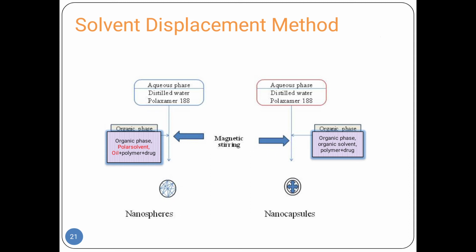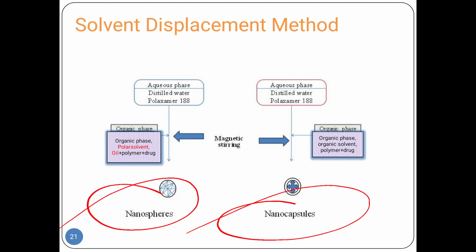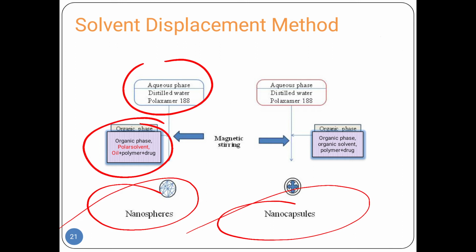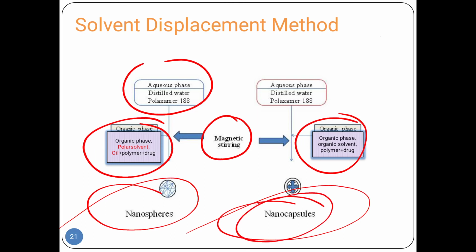Solvent displacement: two types, nanosphere or nanocapsule, are obtained by this method. First we take the aqueous phase, distilled water, and poloxamer 188. Then we add the organic phase, polar solvent, oil, polymer plus drug. This is the organic phase. Then with magnetic stirring, this is the same step in both nanosphere and nanocapsule. Here also we take the polymer plus drug and we get the nanocapsule.